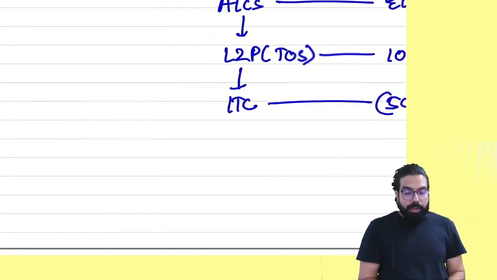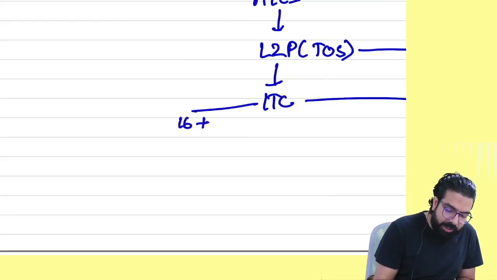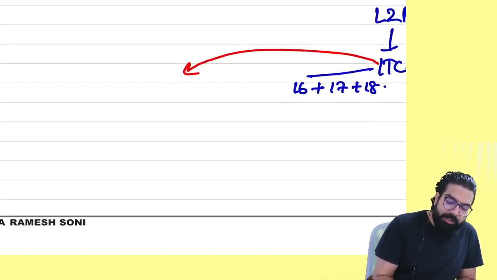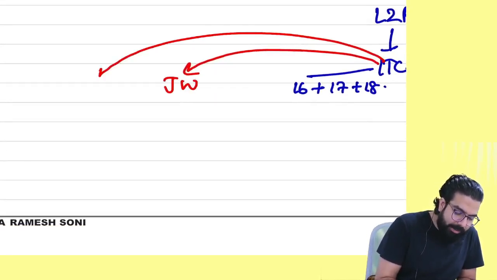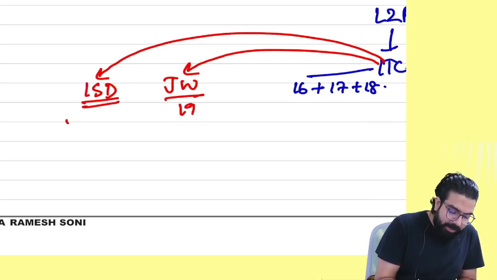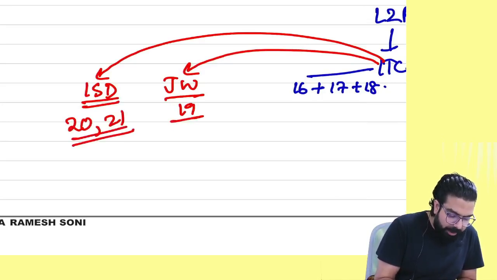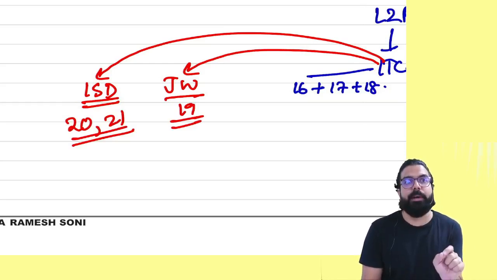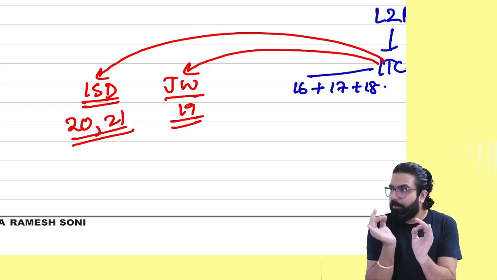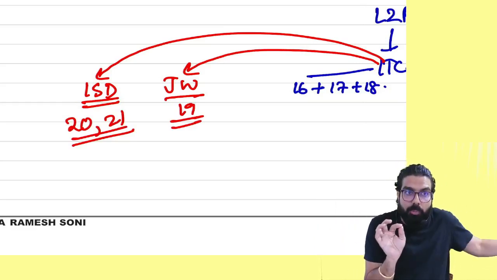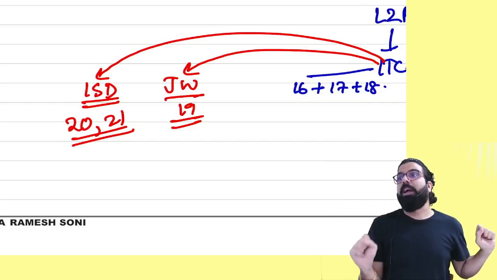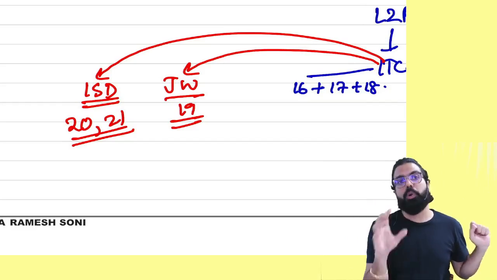Now listen. Input tax credit, we learned section number 16, 17 and 18. Along with the input tax credit chapter, there is the chapter of job work and there is the chapter of ISD. Section number 19, section number 20 and section number 21. Listen. Why is this chapter connected with the ITC chapter? Because if you buy raw material and you send it for job work, you get the input tax credit. And that is why this chapter comes with the input tax credit chapter.